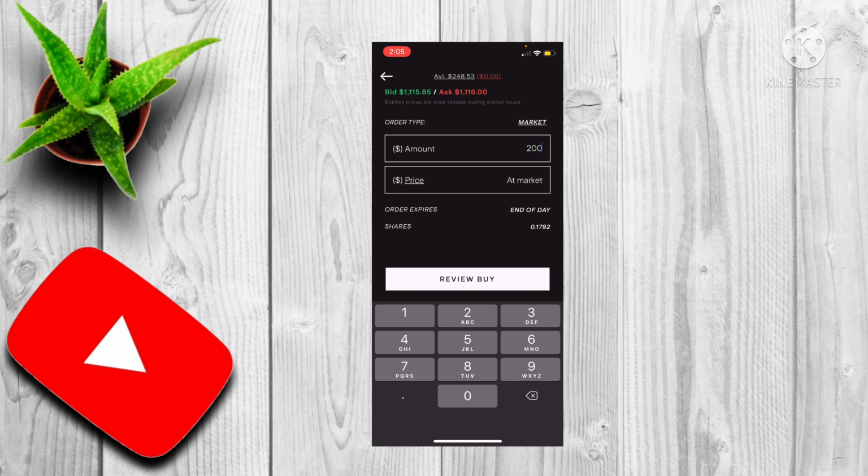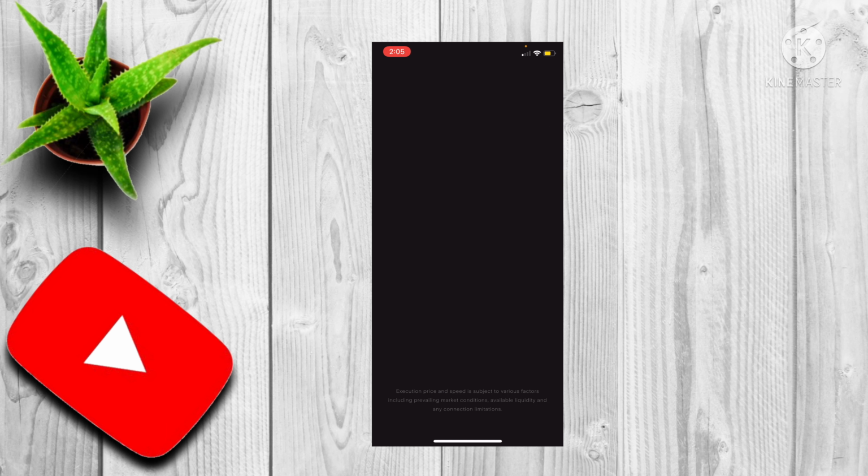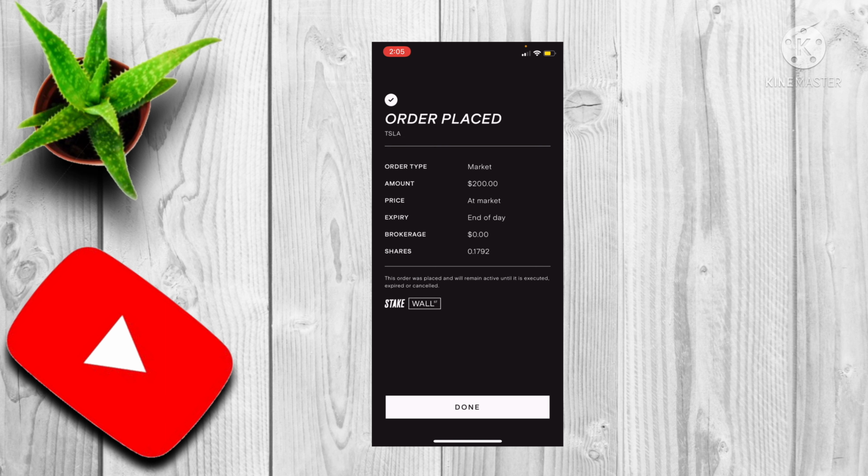So now let's go ahead and click on review buy. And perfect. As you guys can see, you're brought to this confirmation screen, which basically shows your order details. So in this case, all of the details are correct. So now let's go ahead and execute this order by clicking on submit. And as you can see, Stake will do its own magic. Perfect. So as you guys can see, we have successfully placed this order.